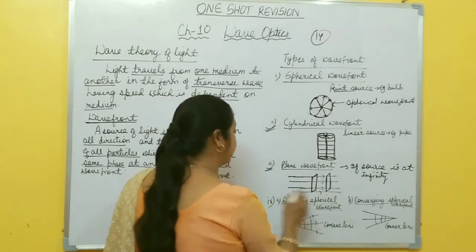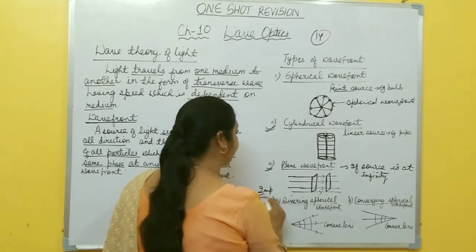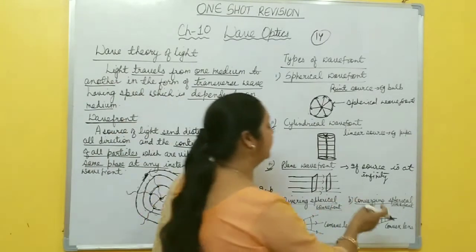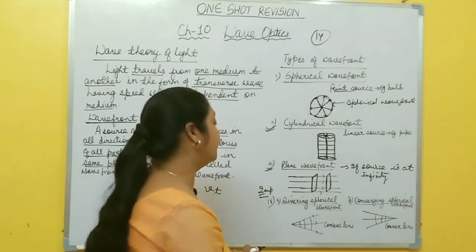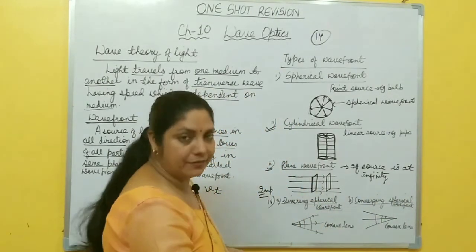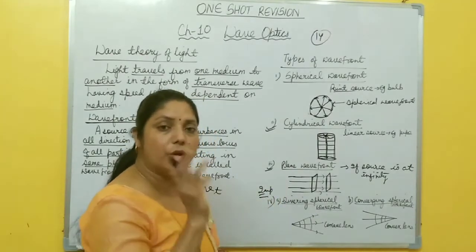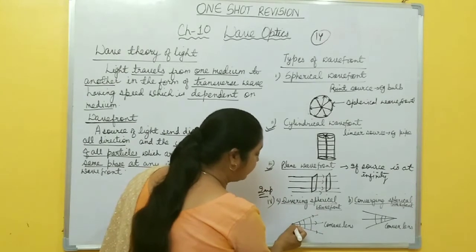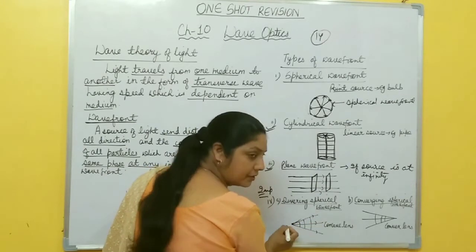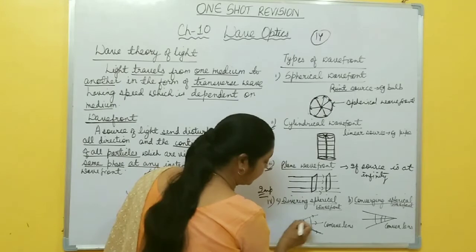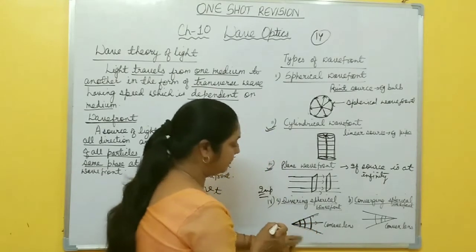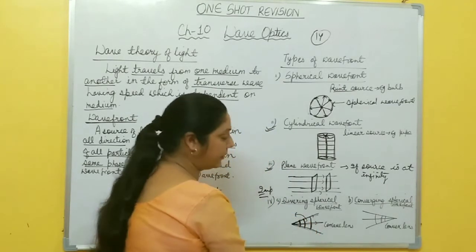Now sometimes in examination it may ask in a 1 mark question, with the help of concave lens what type of wavefront is formed, with the help of convex lens what type of wavefront is formed, or you draw a diverging wavefront. So diverging wavefront is only formed if you use concave lens. Diverging means from one point rays diverge like this one, in all directions. If you join all the particles which are vibrating in the same phase, you get diverging wavefront. This one is diverging wavefront, right?